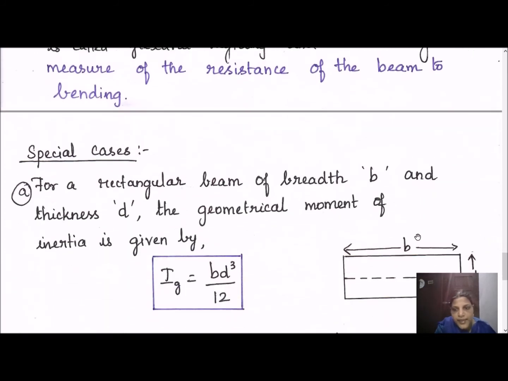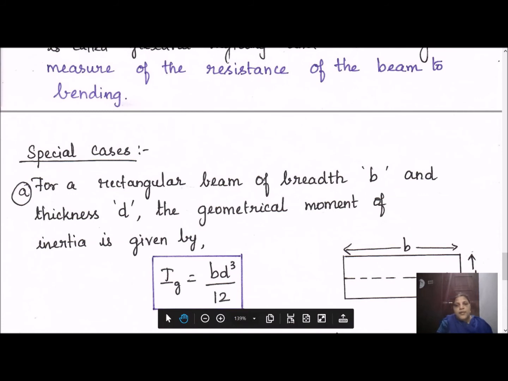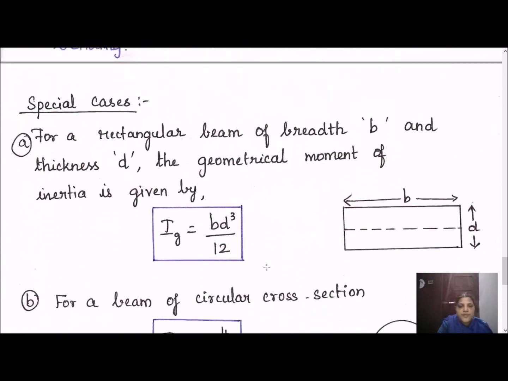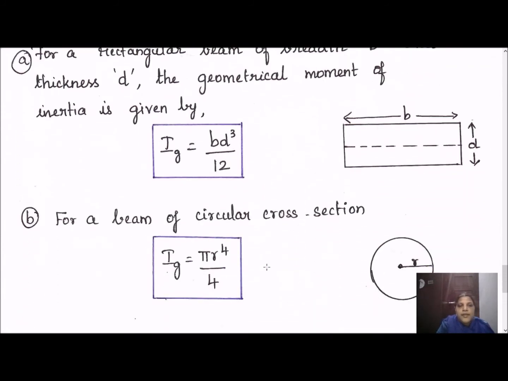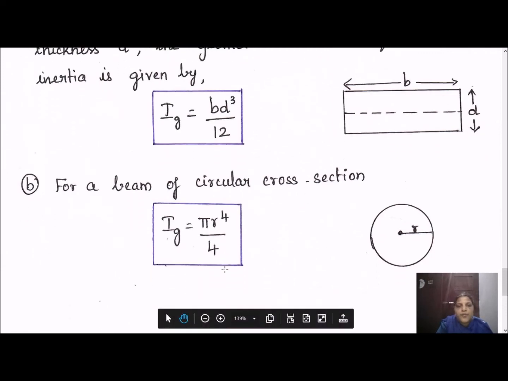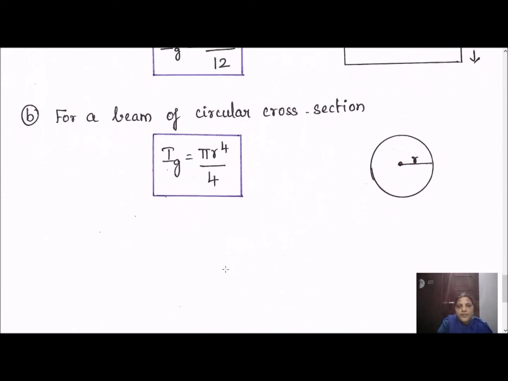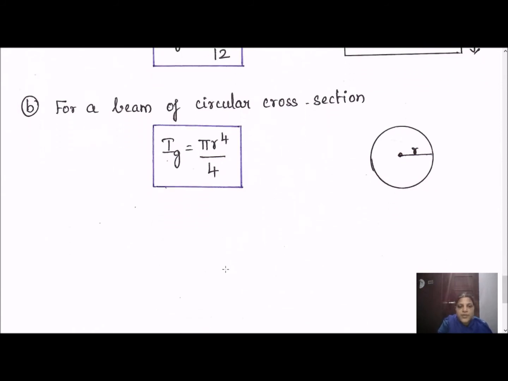So we can have special cases. In the case of a rectangle, there are two dimensions, b and d, horizontal length and vertical length, or length into breadth. So the geometrical moment of inertia value is calculated to be b d cubed by 12. Substitute this value in the above expression, and get the answer. And for a circular cross section, the Ig value is pi r power 4 by 4. For different shapes, we have different moment of inertia values.